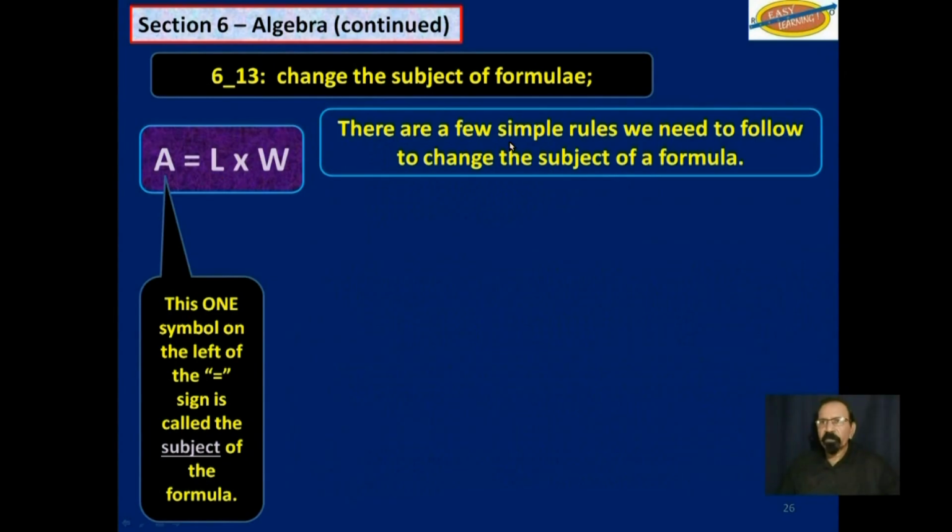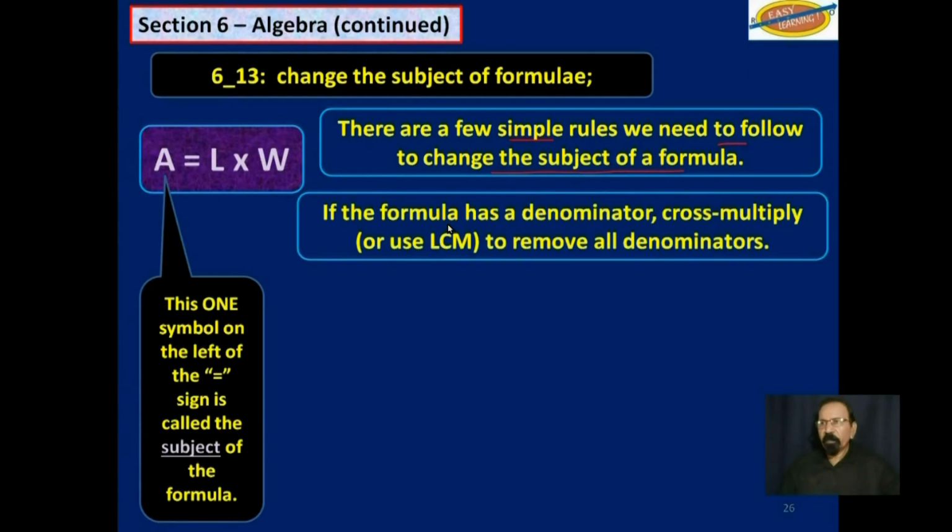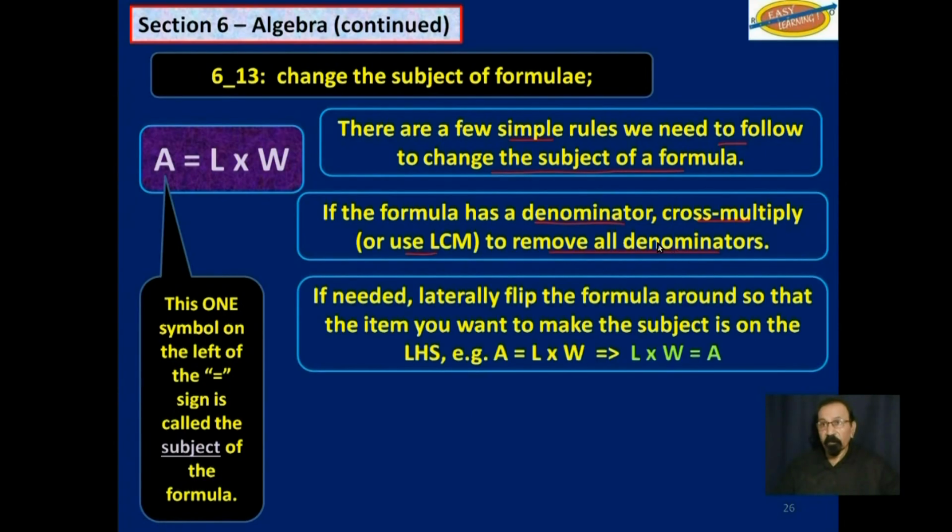There are a few simple rules we need to follow to change the subject of a formula. If the formula has a denominator, cross multiply or use LCM to remove all denominators. That's the first rule. If needed, laterally flip the formula around so the item you want to make the subject is on the left-hand side.